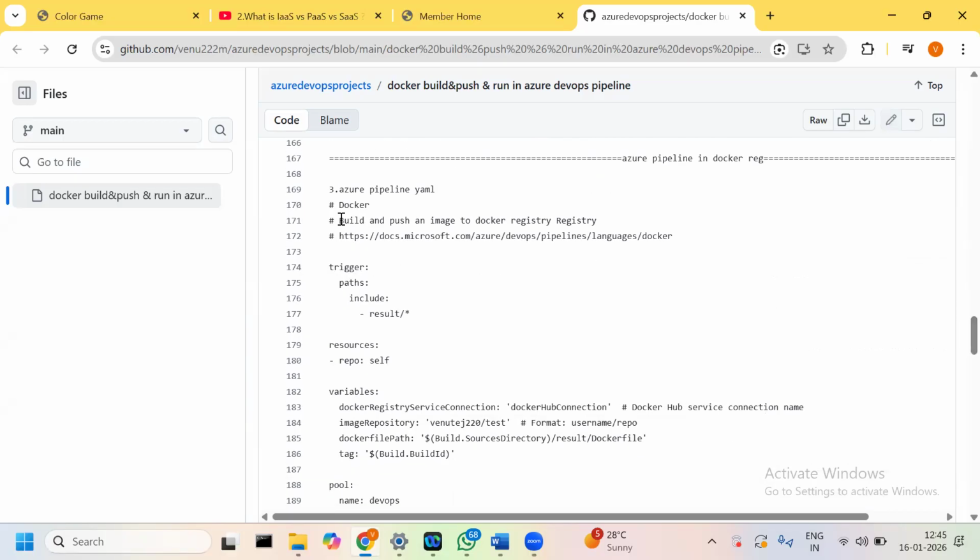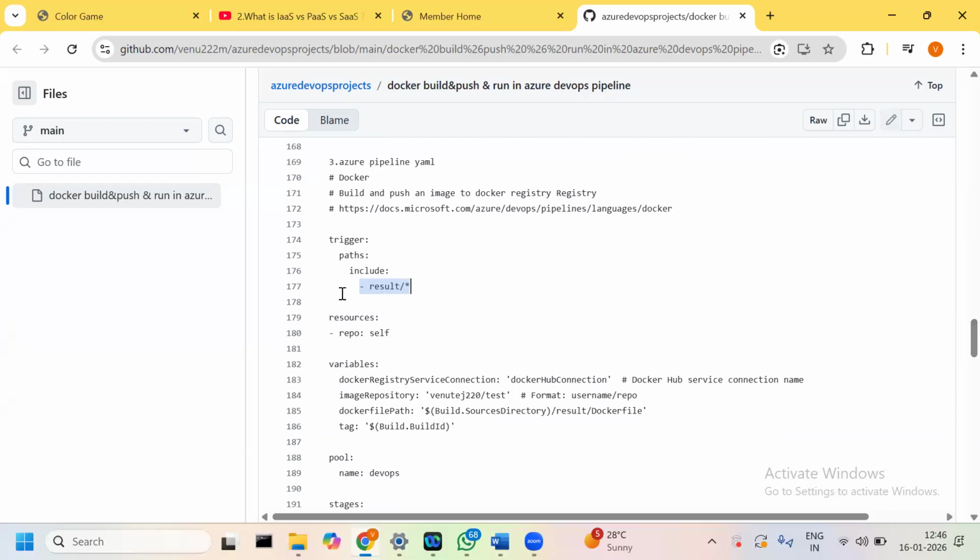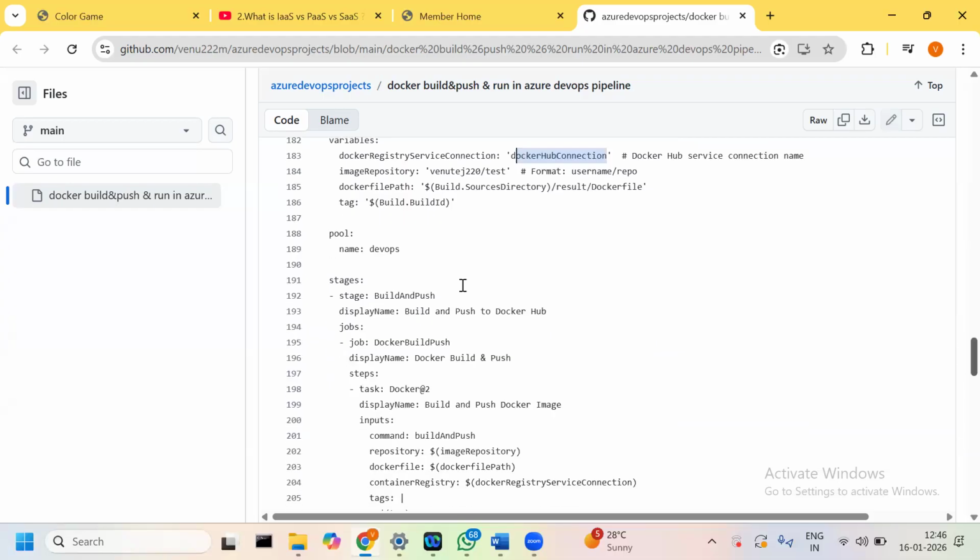And okay, this is a simple Azure pipeline that builds and pushes the image to the Docker registry. So the trigger path, for example, we will take it as a result folder. In this result folder, we have all these project-related files. Then in the variables we have to provide the Docker Hub connection to authenticate. Then in the pool we have to give the self-hosted agent pool name.